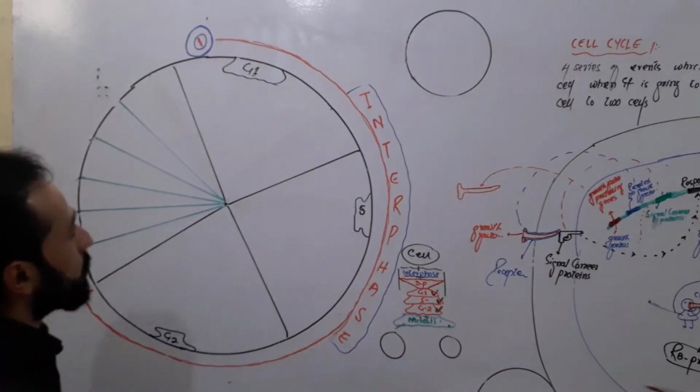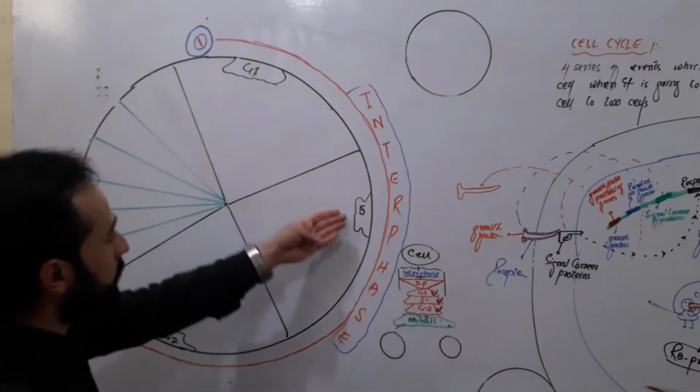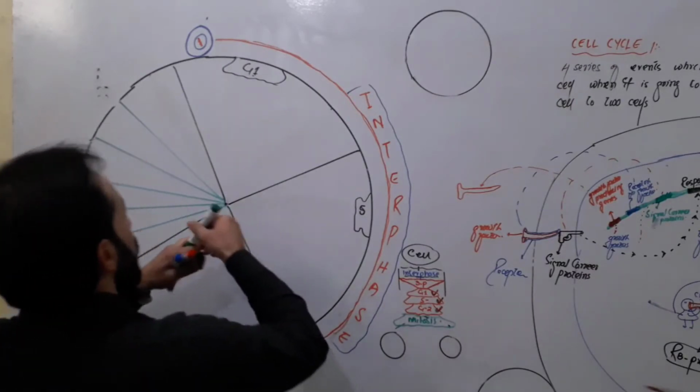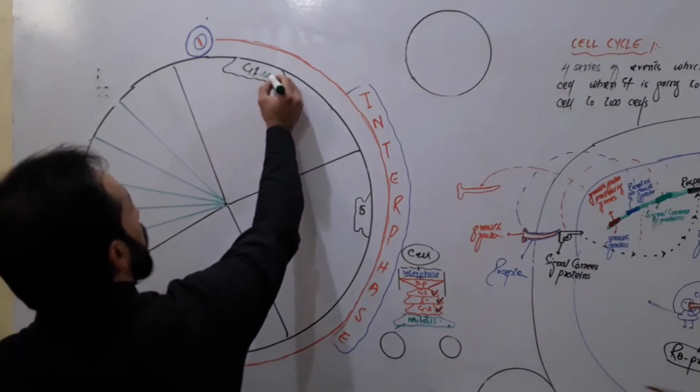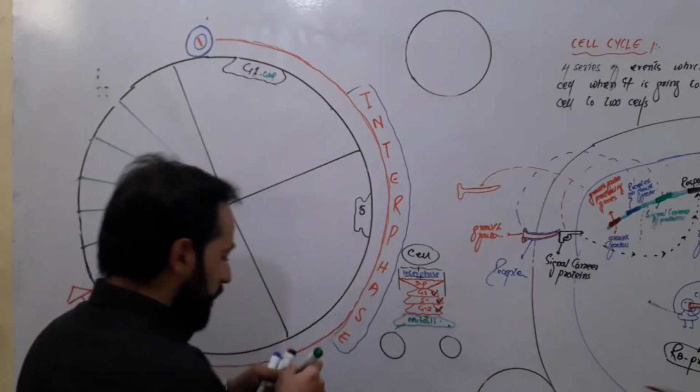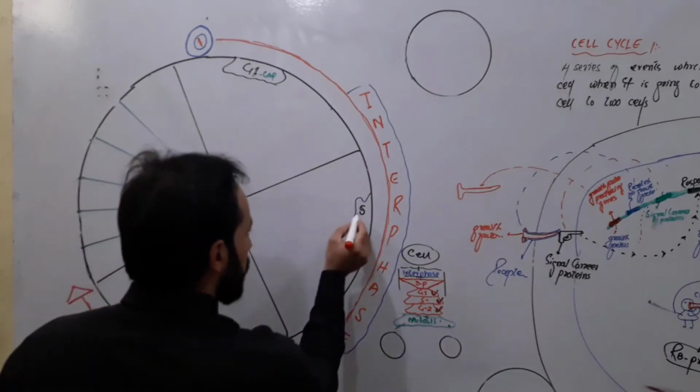So the interphase consists of the G1, S and G2 phases. This G stands for gap, gap 1 or gap 2, and this S stands for synthesis.